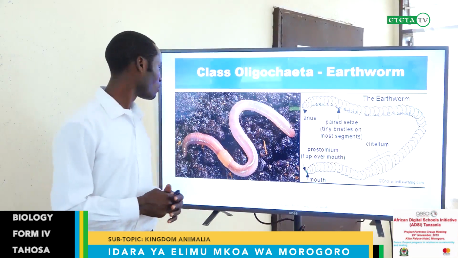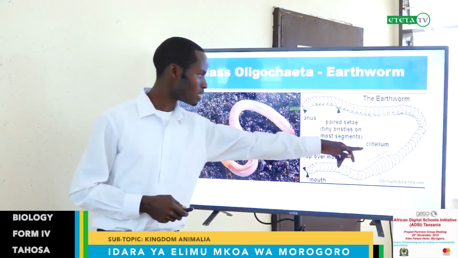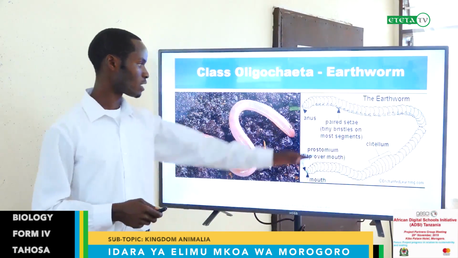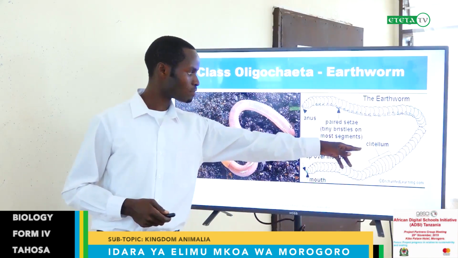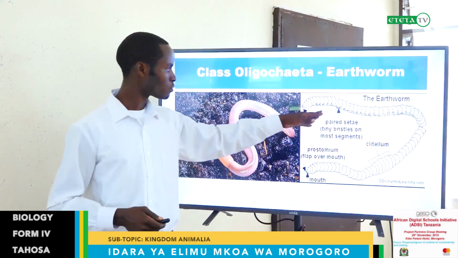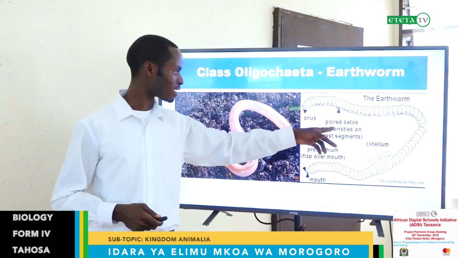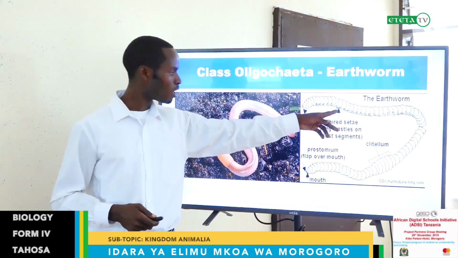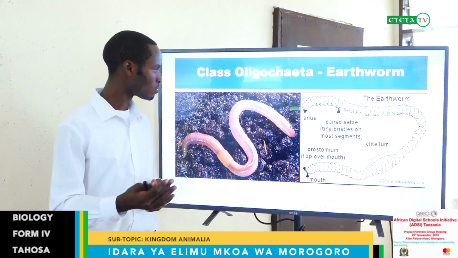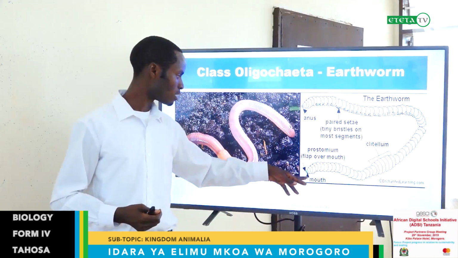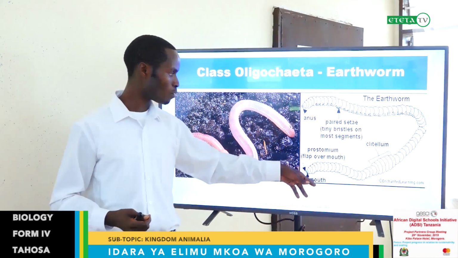This is the picture of an earthworm, and this is the clitellum I was talking about. Here it is labeled clitellum, the structure for hatching eggs, and this one is for reproduction. This is the earthworm, and these are protruding structures, which I said are chaeta, the important structures for locomotion, for gripping through the soil. This is the anus, and this is the mouth region, the head region, which we call prostomium or mouth.